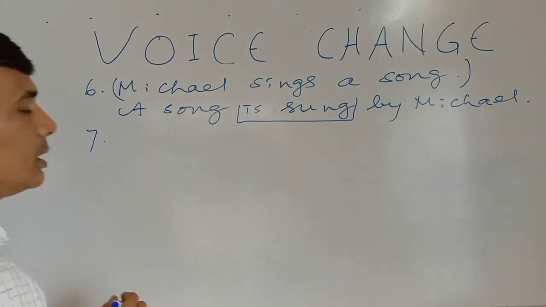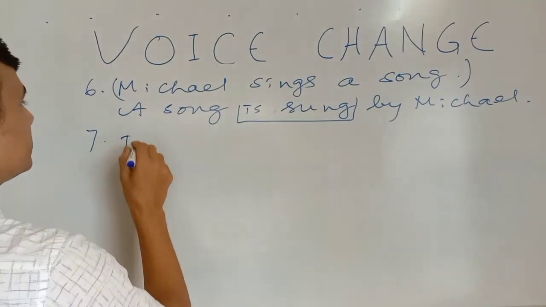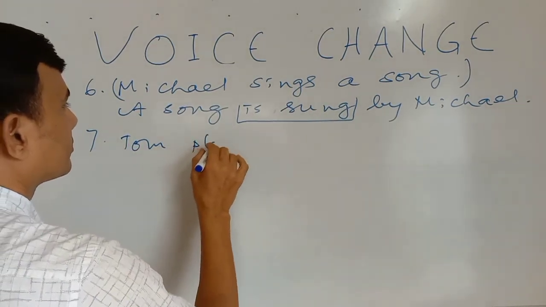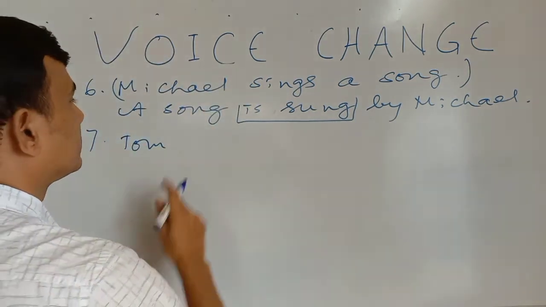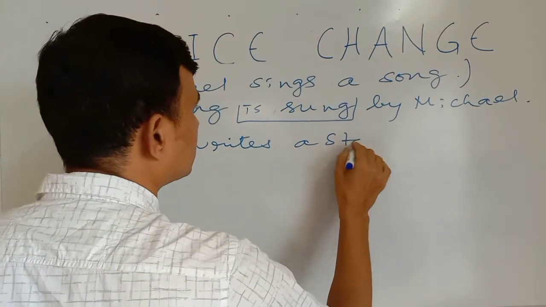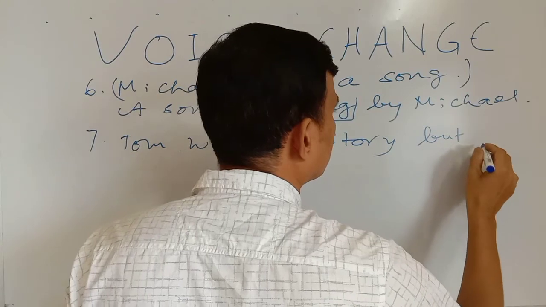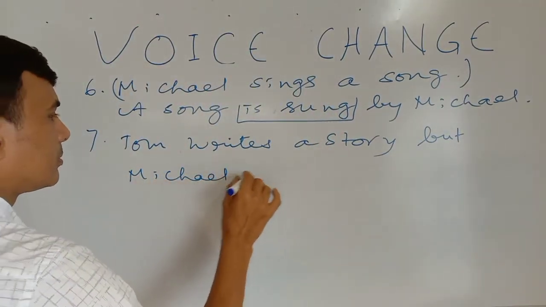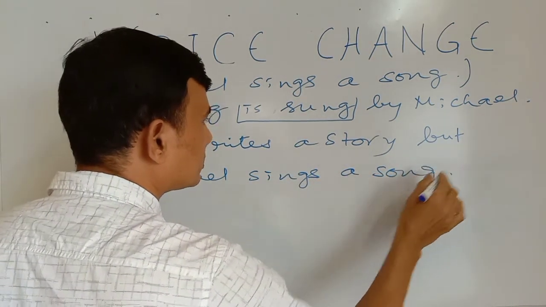When I write a compound sentence, there will be 2 parts. So look at this sentence. We can write, Tom writes a story, but Michael sings a song.